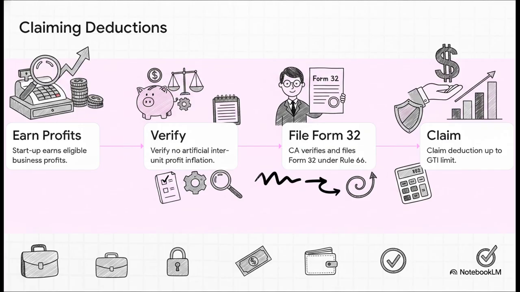Step 1. Make absolutely sure the startup is earning profits specifically derived from the eligible business. Step 2. Run an internal audit. You've got to verify there's no artificial inter-unit profit inflation happening. Step 3, and do not miss this. A chartered accountant must verify and file Form 32, exactly as laid out in the new Income Tax Rule 66. And finally, Step 4. Claim that deduction in the return of income, just making sure it stays under that gross total income ceiling we talked about.